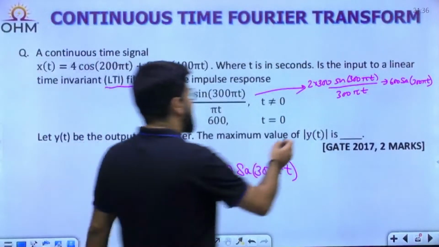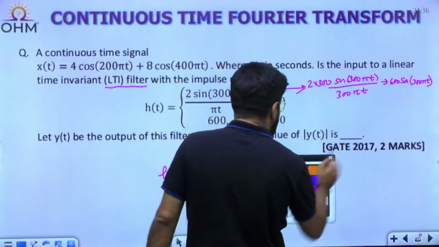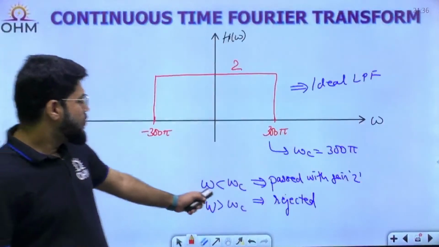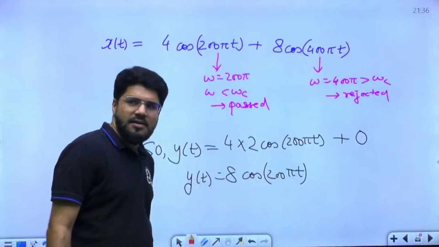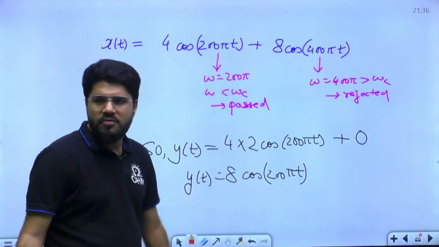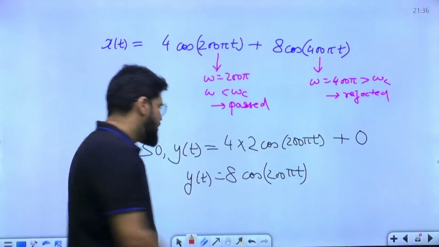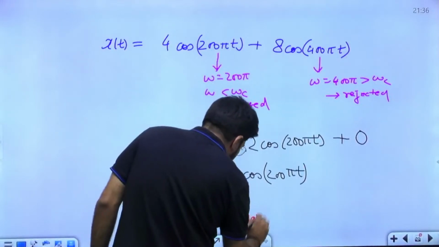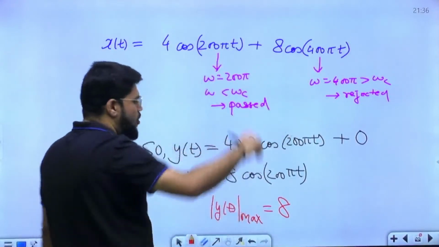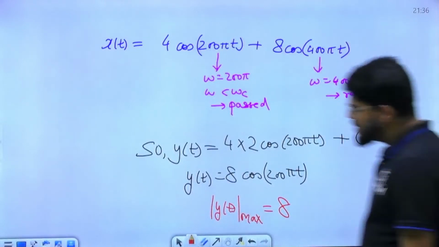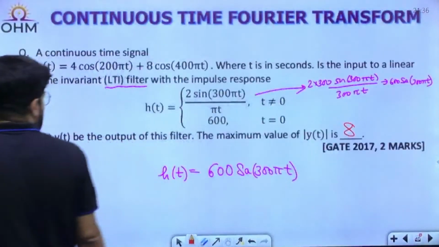Okay, they are asking the maximum value of modulus yt. So that will be 8. By cos theta, maximum value is 1, so for 8 cos theta maximum value is 8. They've taken the modulus because cos theta can be positive or negative. So the maximum value of mod yt is clearly equal to 8, because the maximum value of mod cos theta is 1. So the answer is 8. That's it.